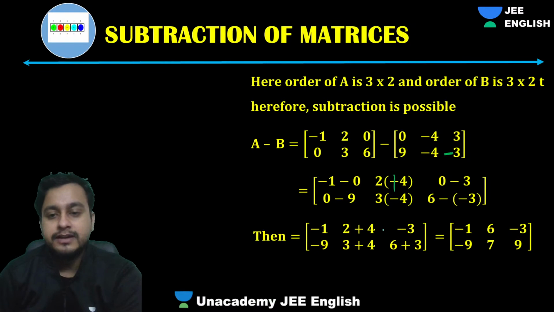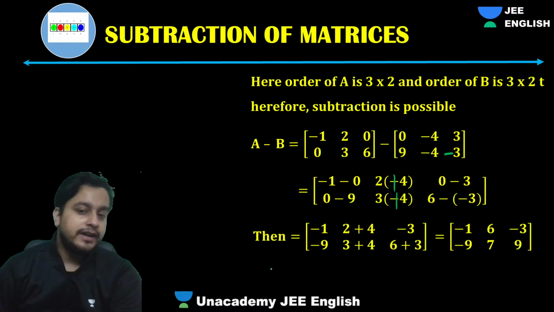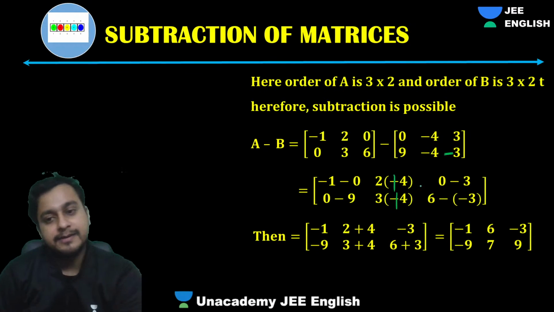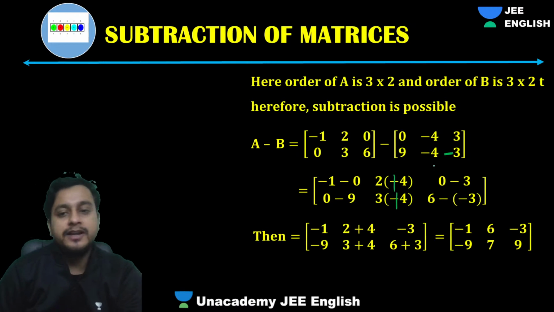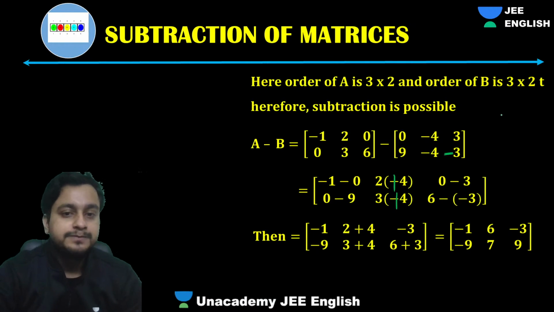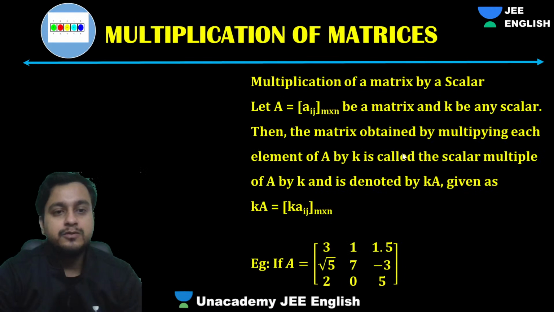See the calculation, right? Plus 4, and yes, that is it. Simple as it gets. Okay guys, so that's how we actually subtract it. We have to subtract the corresponding elements. Fine. So next guys, let's move ahead.